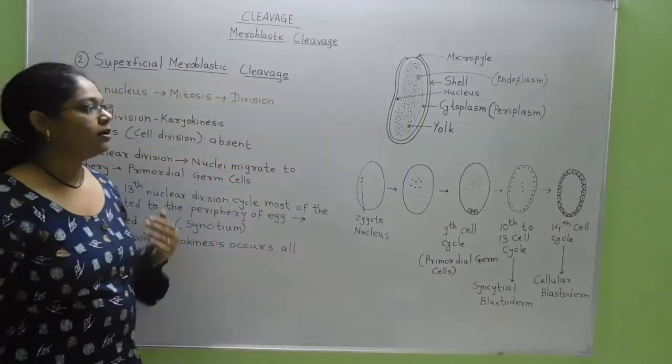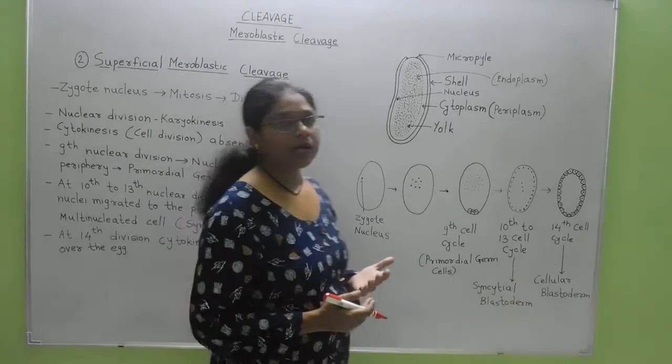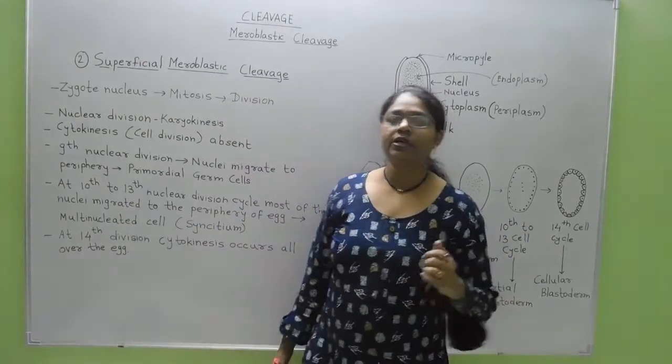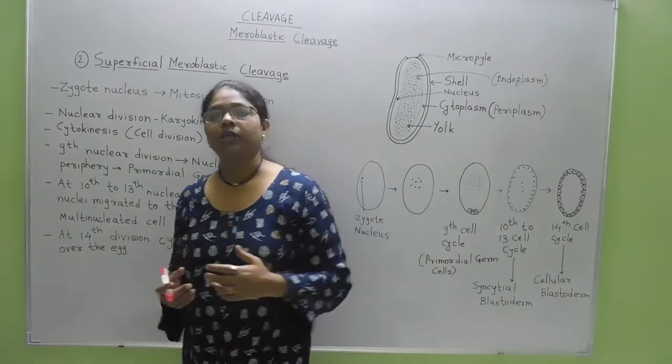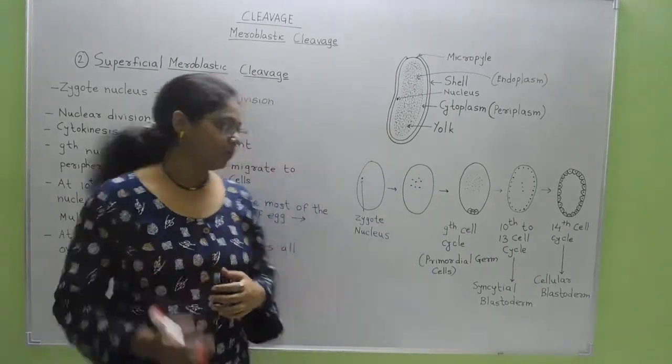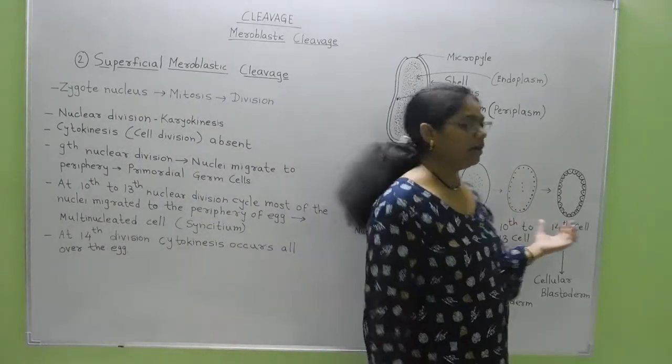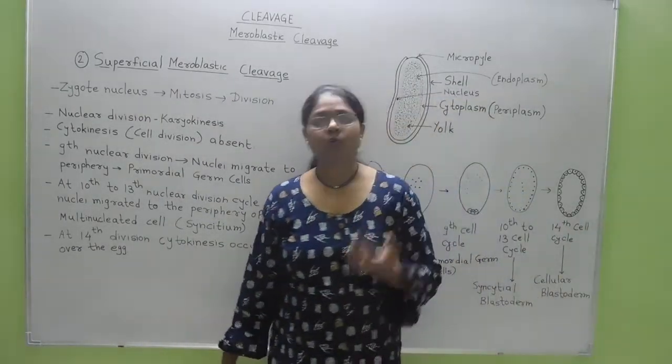Then the nuclear division continues, and at about the 10th to 13th cycle of nuclear division, most of the nuclei migrate to the periphery, and it produces a cell which contains many nuclei.